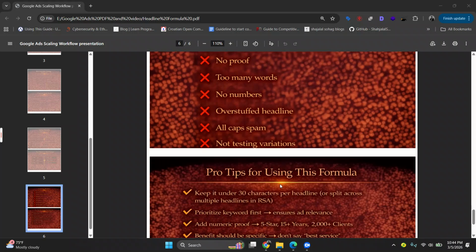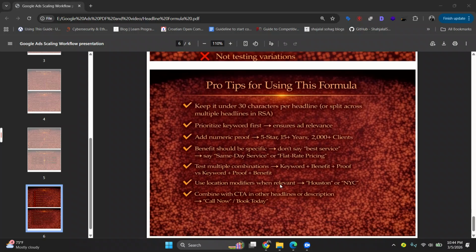Okay. So here is a pro formula for everyone. Keep it under 30 characters per headline, or split across multiple headlines in RSA. Priorities: keyword first, to ensure ad relevance. Also add numeric proof, like 5-star, 15 plus years, 2000 plus clients. Benefit should be specific.